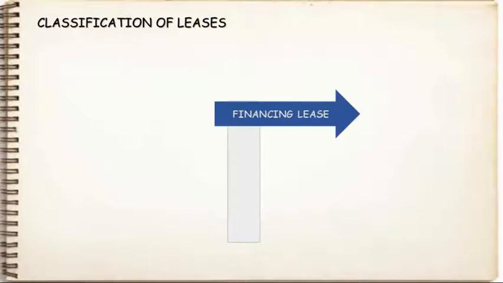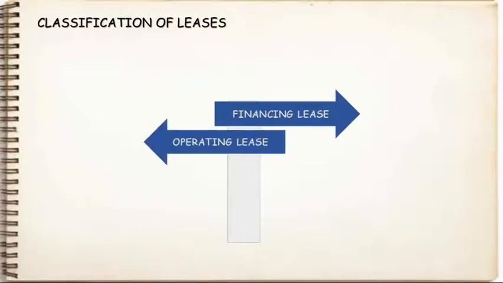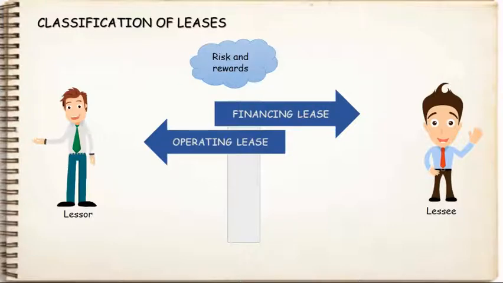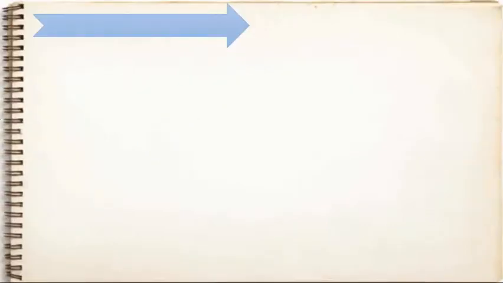Classification of lease. Leases are broadly classified into two: financing lease and operating lease. The classification is based on the risk and rewards incidental to ownership of the asset. If the risk incidental to ownership lies with the lessee, it is called a finance lease, and if it is with the lessor, it is called an operating lease.